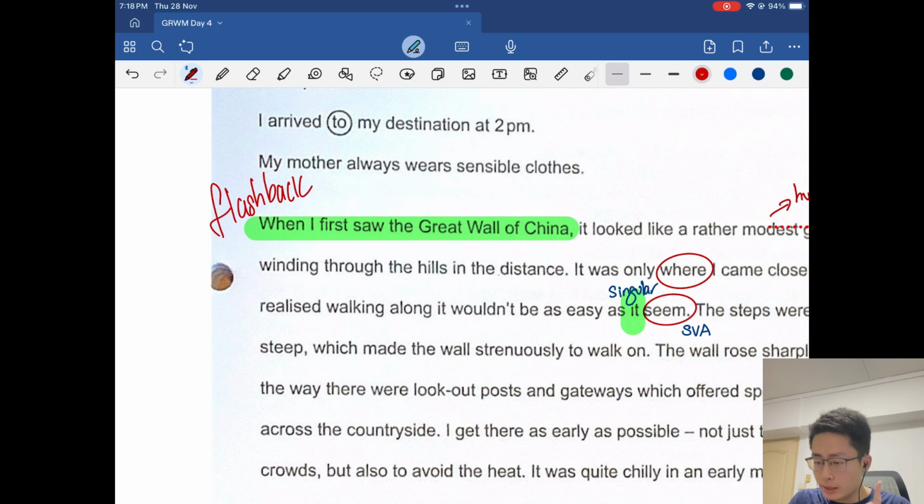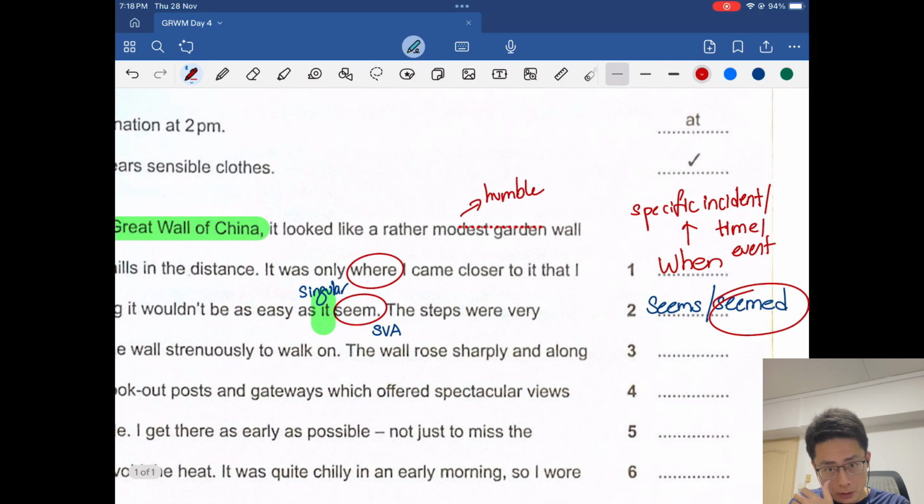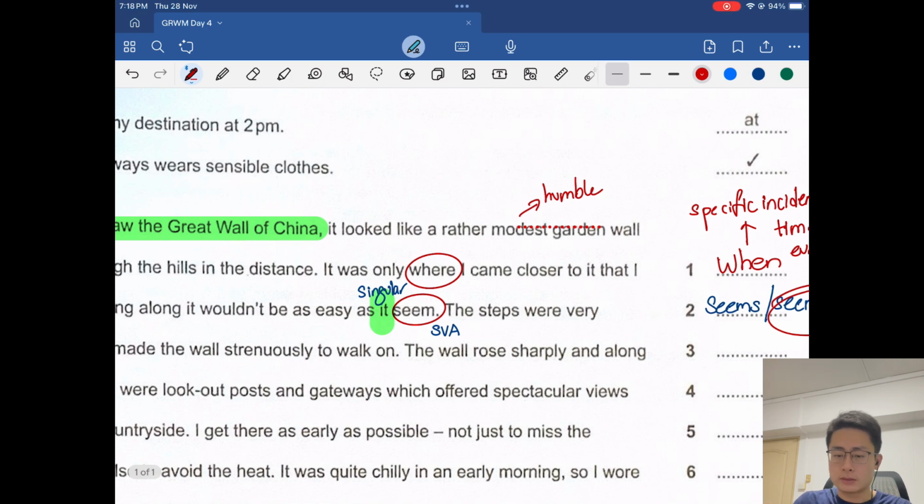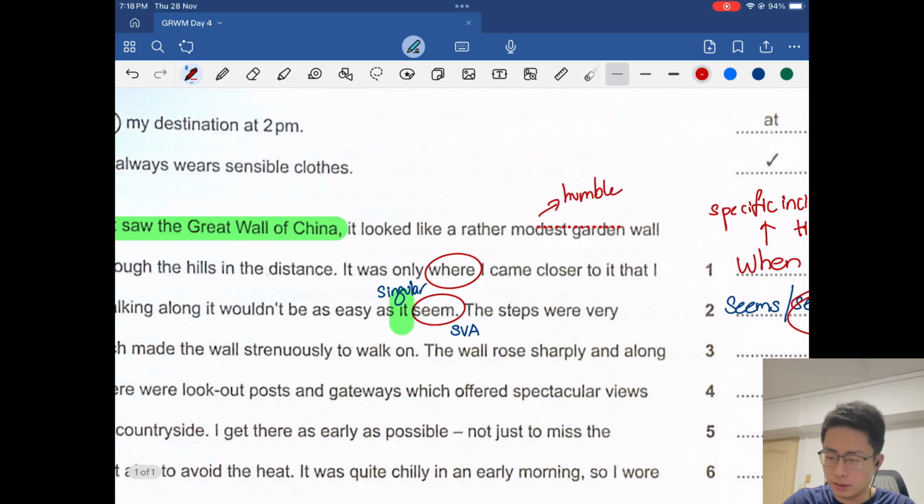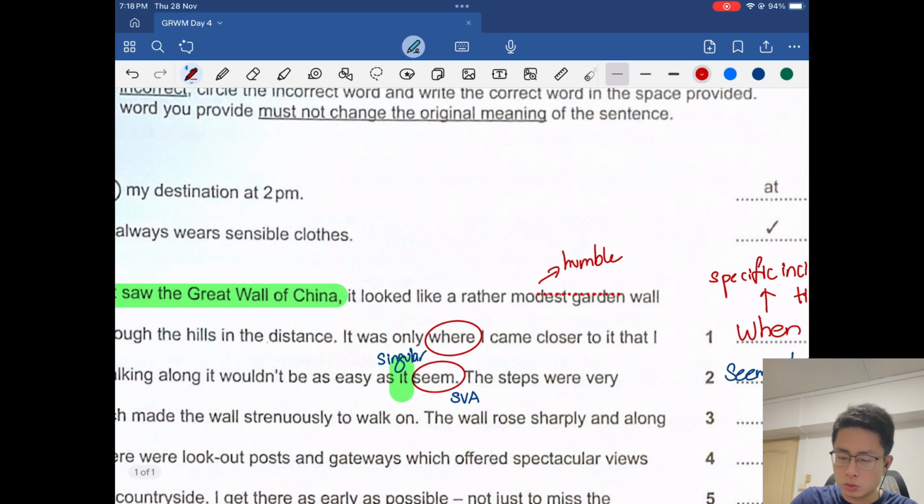It can be seems, S-E-E-M-S, only if, alright, for instance, allow me to use some of my horrible drawing here, right? So let's say this is you, alright, and oh man, my drawing is so bad. This is the other person you're talking to, okay? This is the author here, okay? And perhaps now the author whips out a photo of the Great Wall of China.